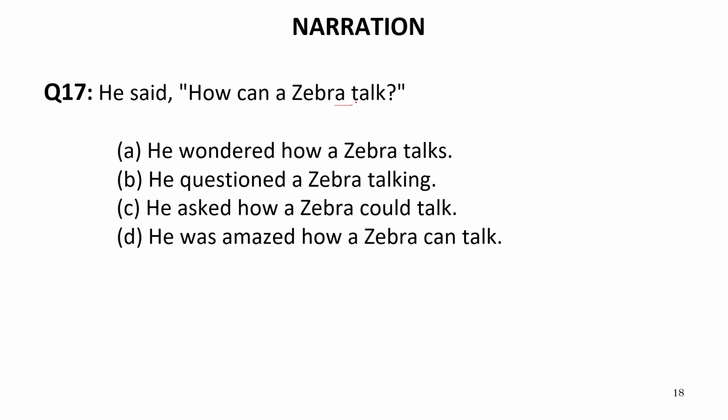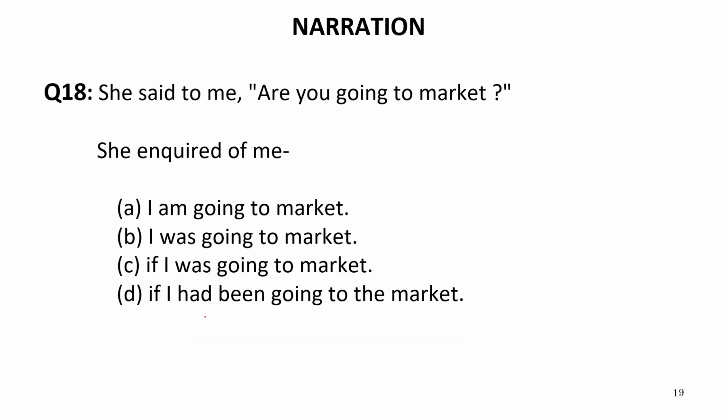He said, how can a zebra talk? Again, this is an interrogative sentence and can is written over here, and how is a question word. So he wondered how a zebra talks. Now talks is not correct because we need could for can. Only one option is there where we have the word could. So this will be the correct answer, that is C. Our answer will be C. That is, he asked how a zebra could talk. So C is absolutely the correct answer. Now let us move to the next one.